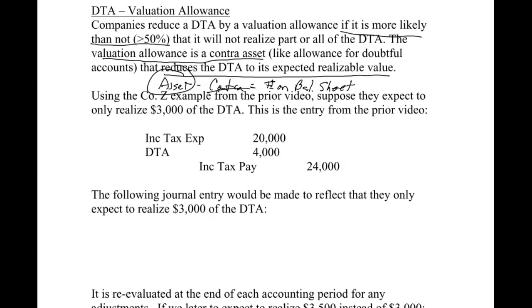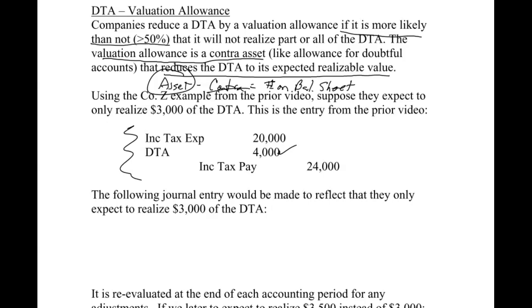All right, so using the example from the previous video, it says suppose they only expect to realize $3,000 of the deferred tax asset. This right here was the entry, so I went ahead and typed that back out. That's what we wrote out in the last video, the journal entry to record taxes for that warranty example we used prior. They had a difference of, I believe, 10,000. 10,000 times the 4% gives me the 4,000 deferred tax asset. So the 4,000 is on the books.